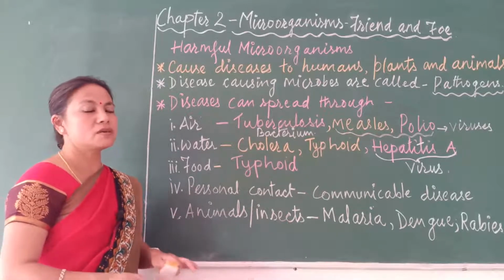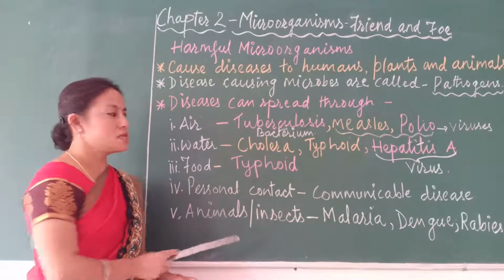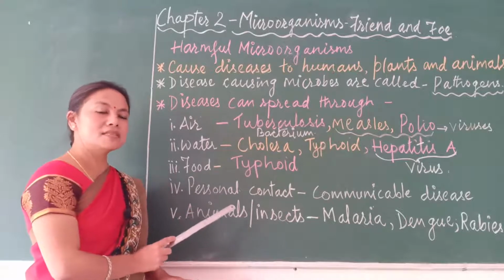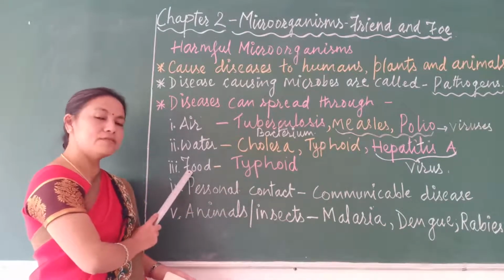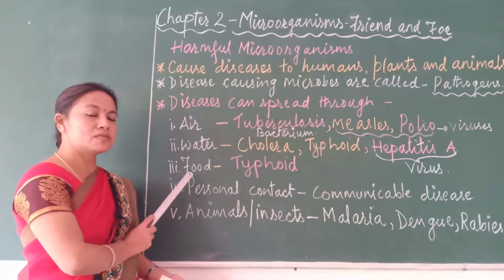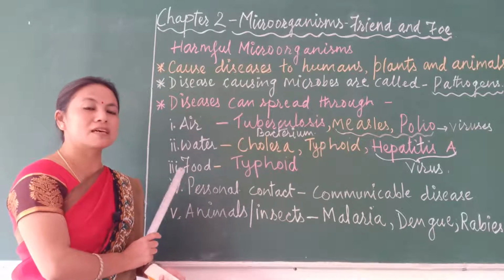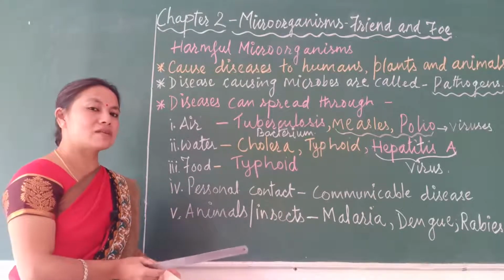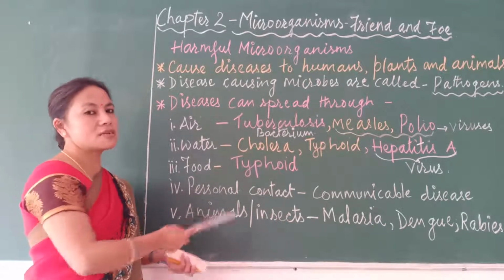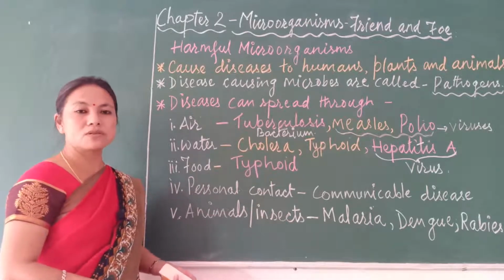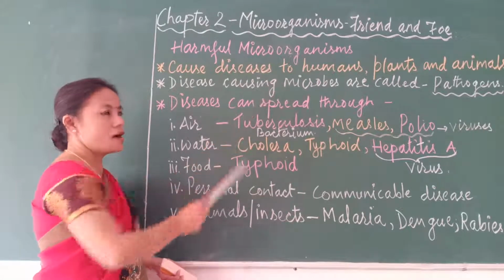If we consume that kind of food, it may cause us typhoid, because the bacterium which causes typhoid may be present in food which is uncooked, improperly cooked, not covered, not kept safe, and stale. In that kind of food we find those kinds of bacteria. Along with these bacteria, there may be other microorganisms also. They may also cause diseases to human beings. So they are our foe.